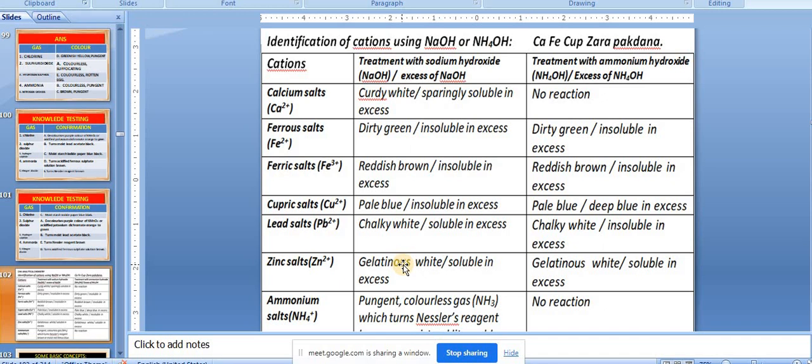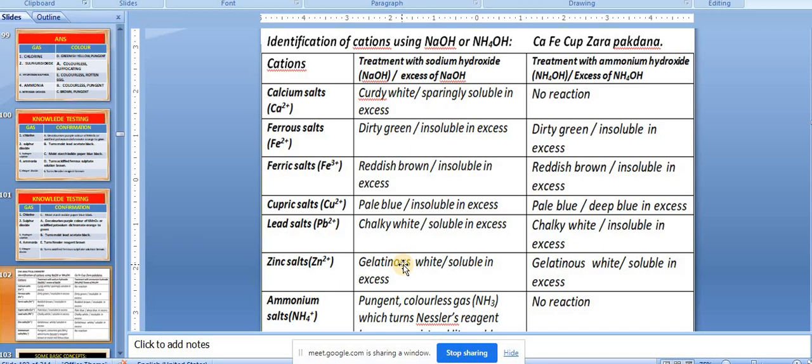It is okay, but what is sodium plumbate? Whether it is a complex salt, a normal salt, an acid salt, or a basic salt. Can anyone write the answer? A complex salt. It is a complex salt. This is the main reason. It is soluble in nature. Okay, now let us come back to the zinc salt. Zinc salts have the same results: white gelatinous precipitate, but soluble in excess.